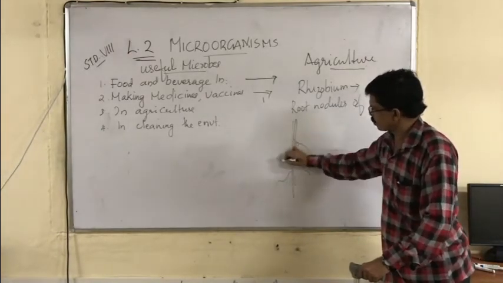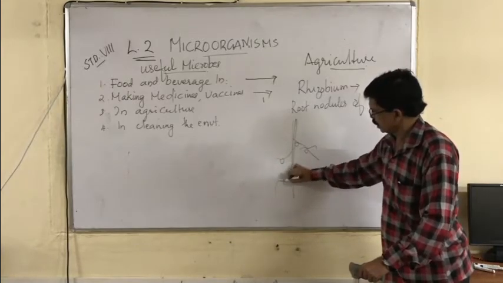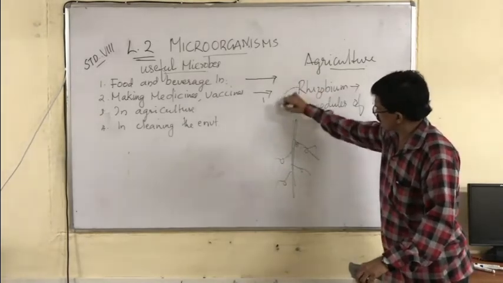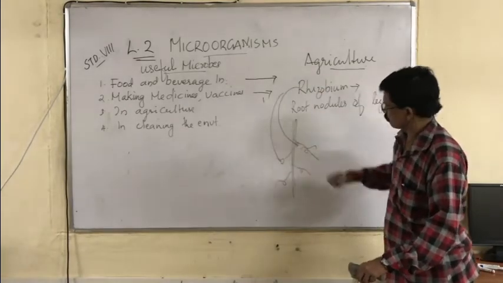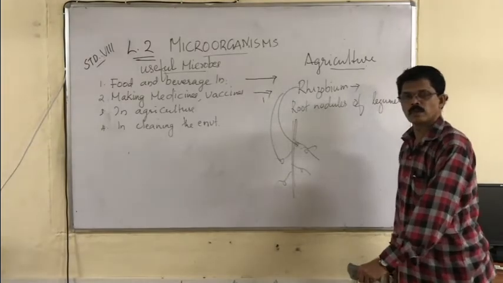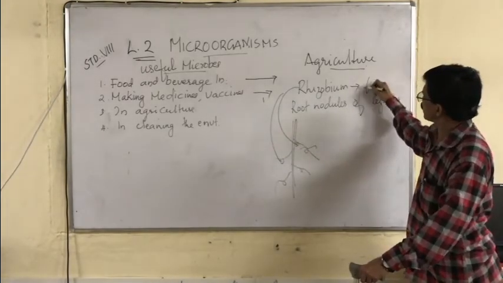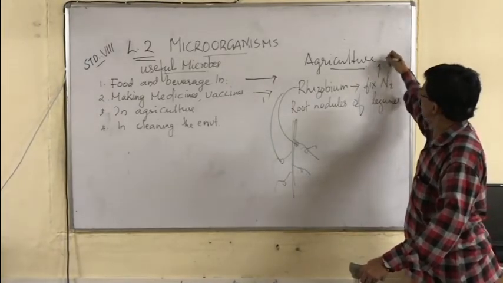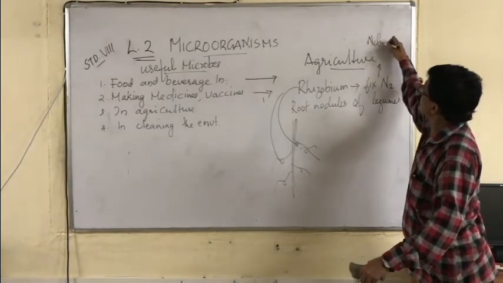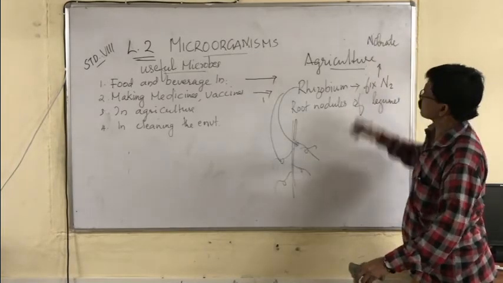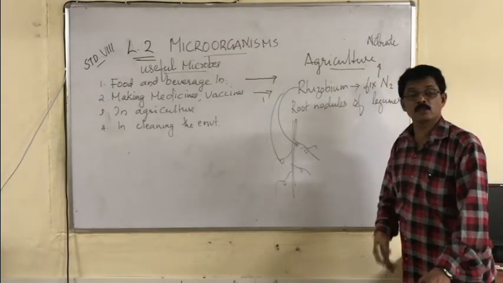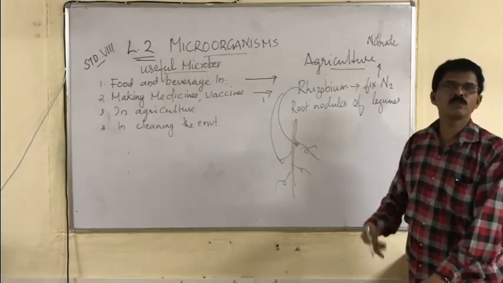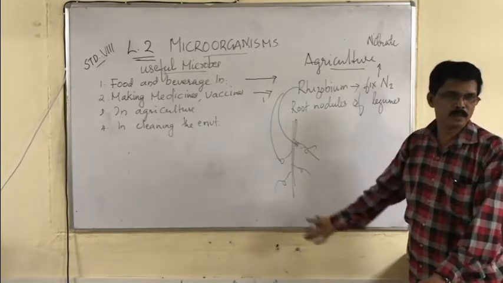There are nodules, means small bulging. In this nodule, this bacteria live. In the nodules, this bacteria can fix nitrogen and convert atmospheric nitrogen into nitrate. Now the plants can absorb this nitrogen and use it for their growth and development.